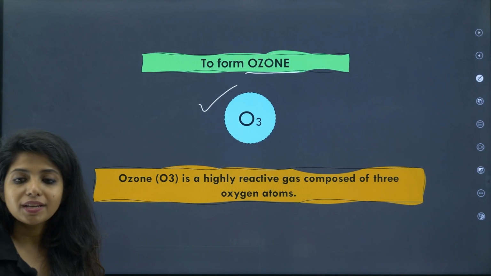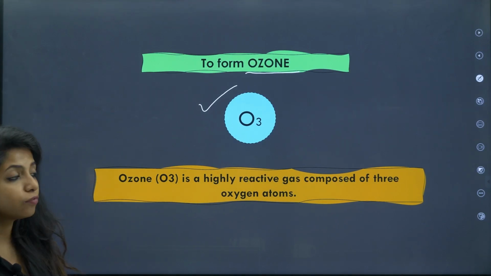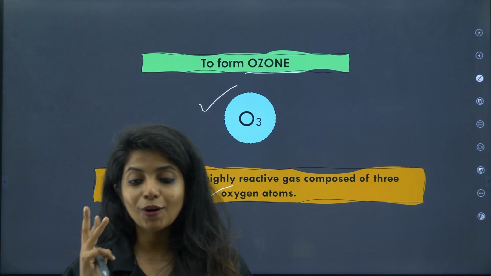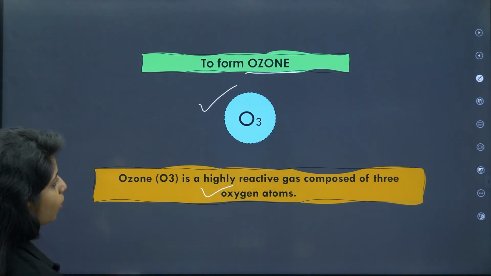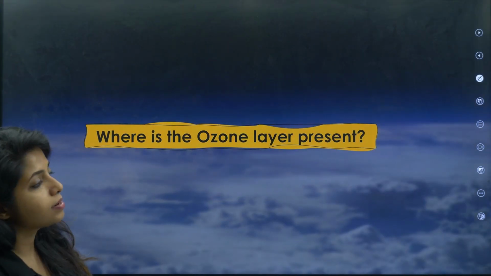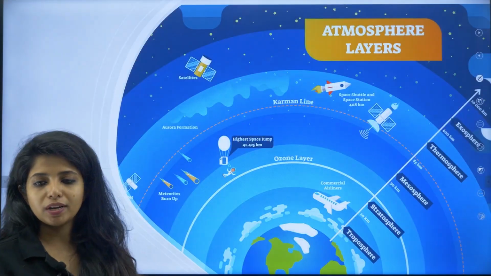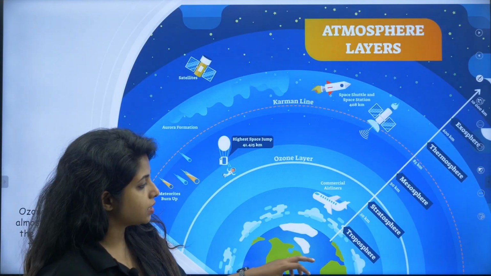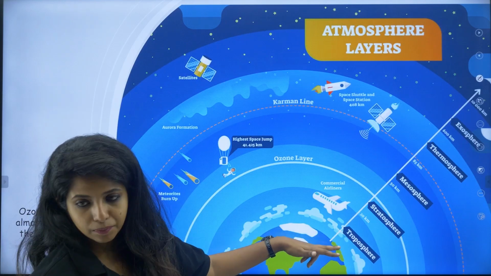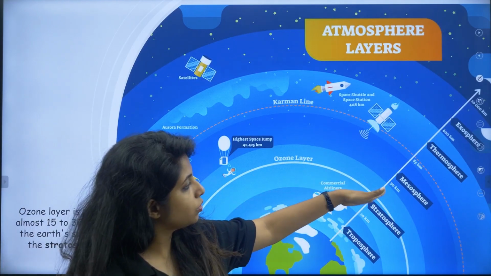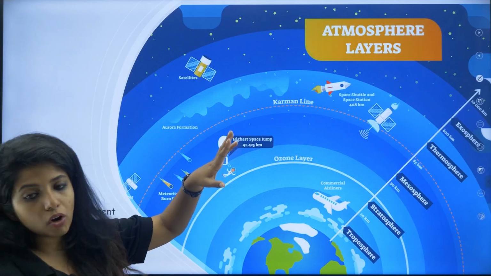Ozone. Ozone is a highly reactive gas composed of 3 oxygen atoms. Now, where is the ozone layer present? You know there are different atmospheric layers. There is the troposphere just outside, then the stratosphere, then the mesosphere, thermosphere, exosphere.